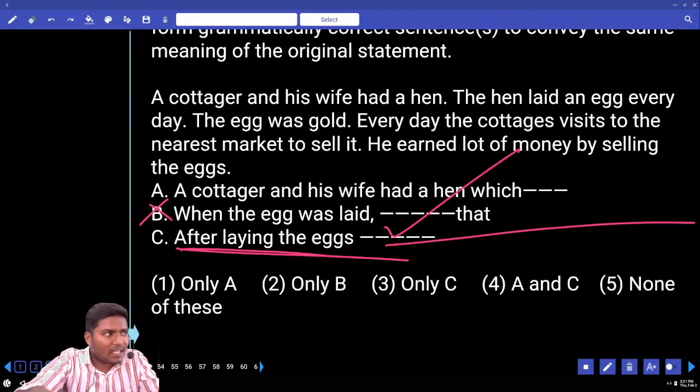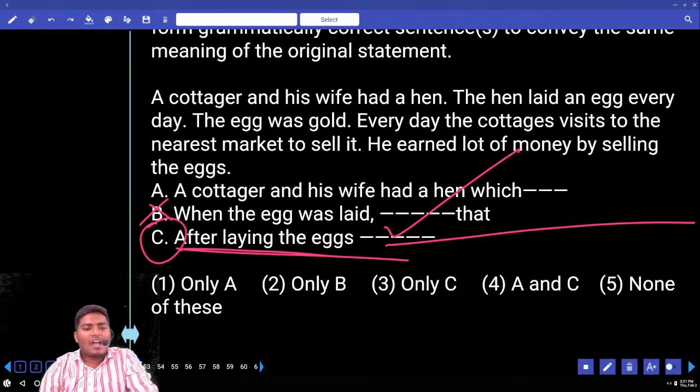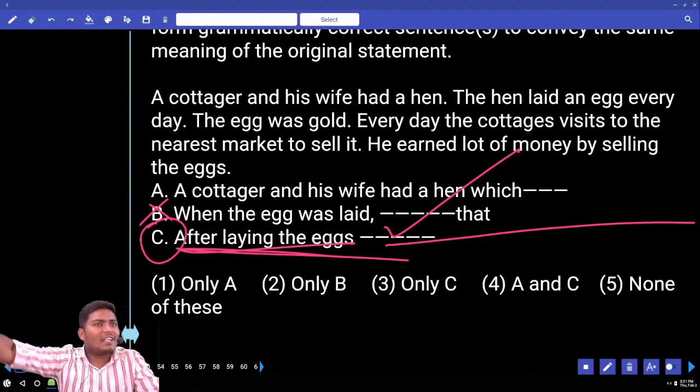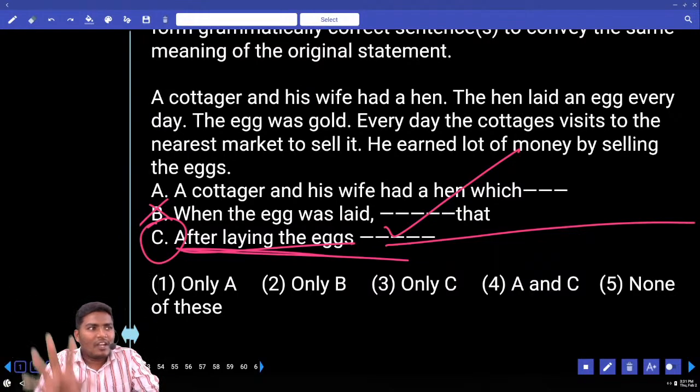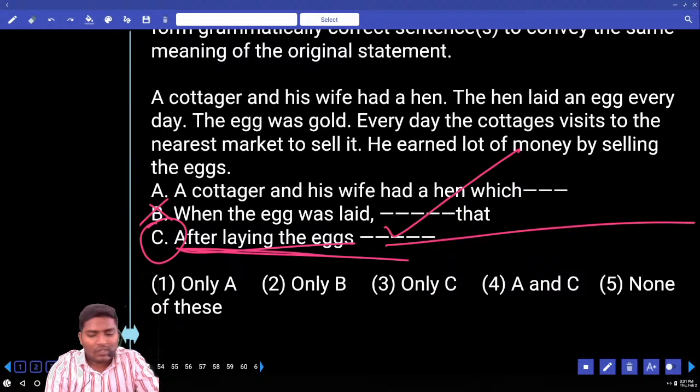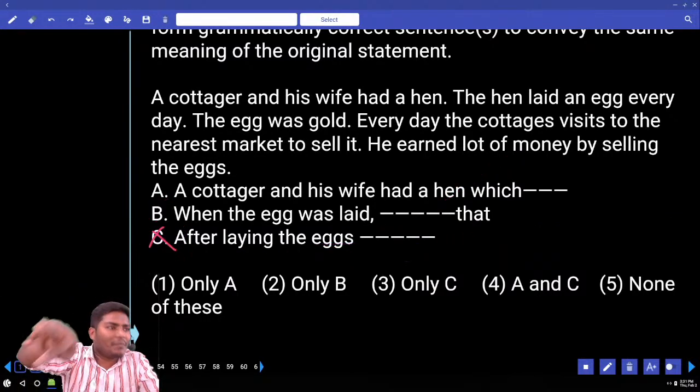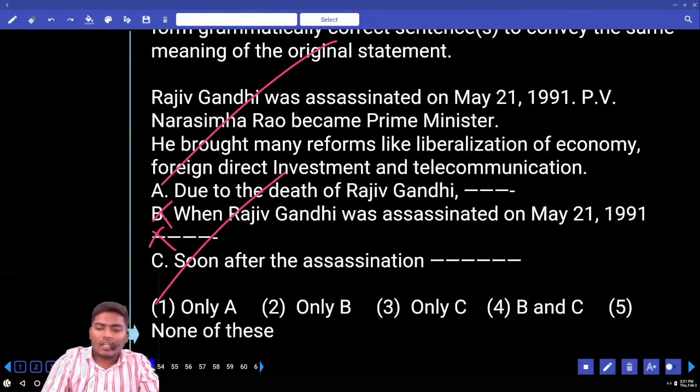Do you know who is laying the eggs here? Is it the hen or the cottager? It is the cottager who is laying the eggs if at all you use the C sentence. After laying, the eggs are taken to the market. Now there is no mention of the hen here. Can you find any hen word? No. So C is like a reverse meaning. So you cannot even use C. So your answer must be only A. Next, move to 53.